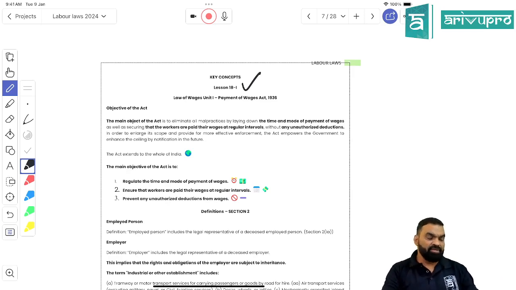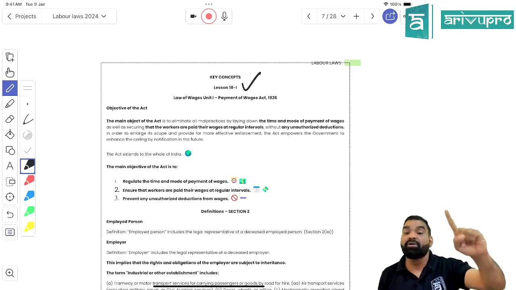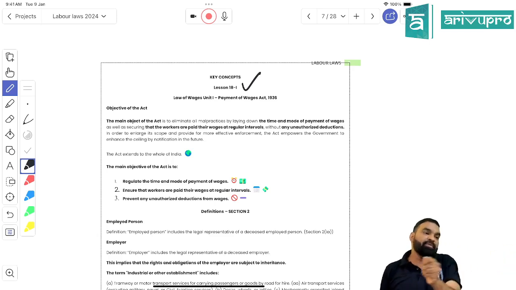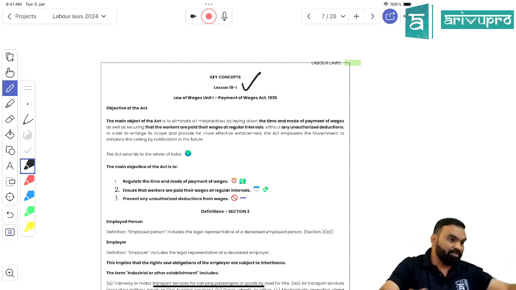But the question of when to pay the wages is going to be solved by whom? Payment of Wages Act, right? This law is going to solve the biggest query of all organizations: if I am working as a company secretary or under an HR department of a company, what would be the due date of payment of wages would be resolved by this enactment, right?